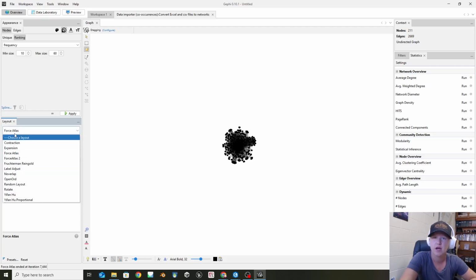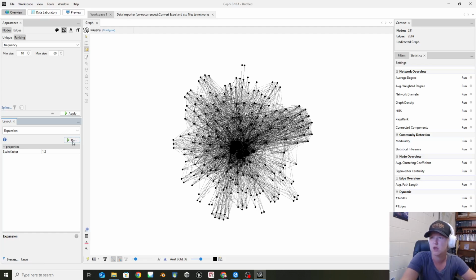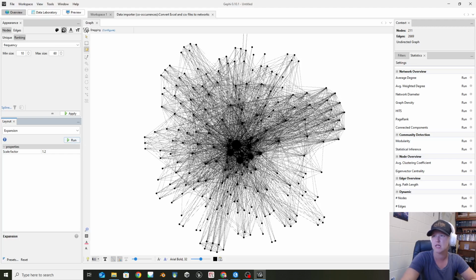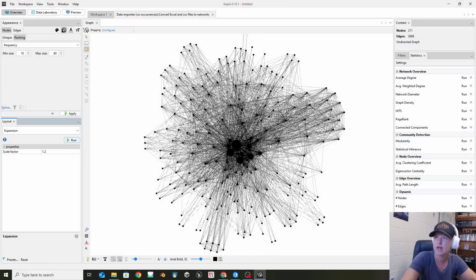All right, so now I can't see anything, so I'm going to do expansion. Remember how I said it was additive? This one is just going to blow out my graph so I can see it a little bit better. There we go. So now I can see that the heaviest ones are in here, right? And all of my smaller ones are at the edges.